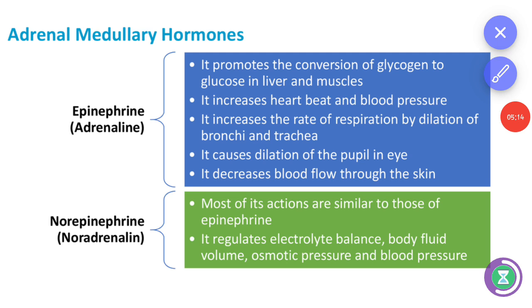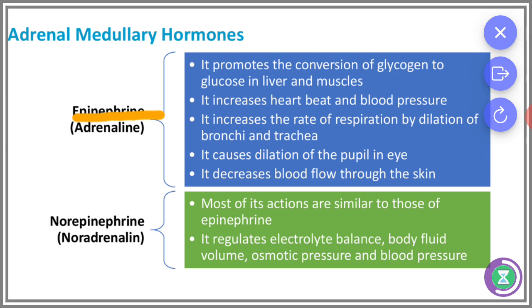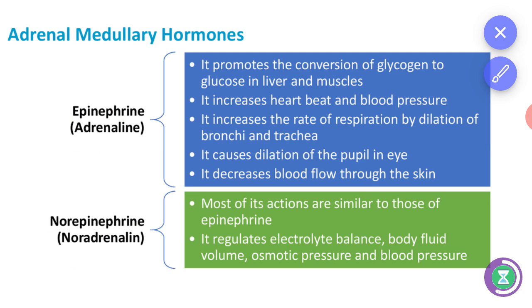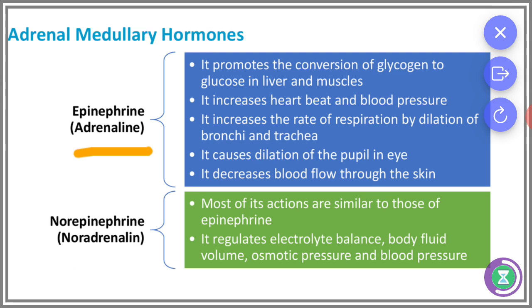And next, the functions of the adrenal medulla hormones, that is epinephrine or adrenaline, and norepinephrine or noradrenaline. So first, epinephrine or adrenaline. It promotes the conversion of glycogen to glucose in the liver and muscles. It increases the heartbeat and blood pressure.